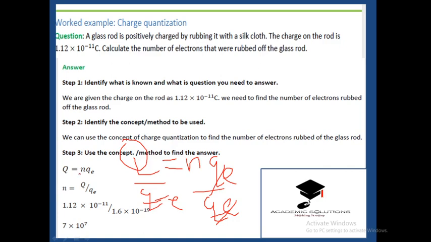The charge is equal to this, just like I've indicated here, and then the n, which is the number of electrons that we need to know, is equal to this. We have already been given this. We know this is a constant that we use. So by using this one, we just divide both of them, and it gives us an answer of this one.